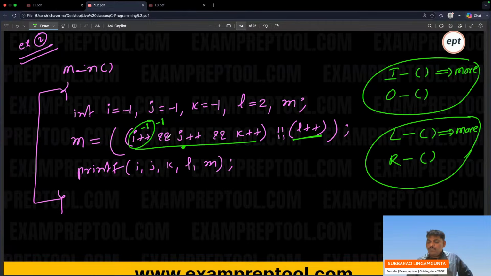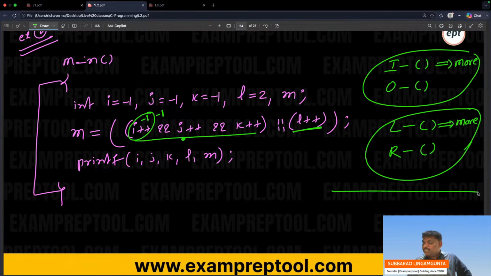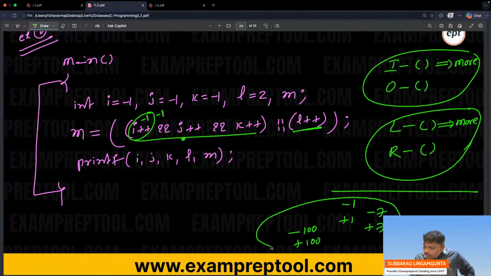Now, one more thing I want to say to you. Can you understand this? See everyone now. -1, plus 1, -7, plus 7, -100, plus 100. So remember, any non-zero, these all are non-zero. Remember, any non-zero value is going to be true. True means 1.